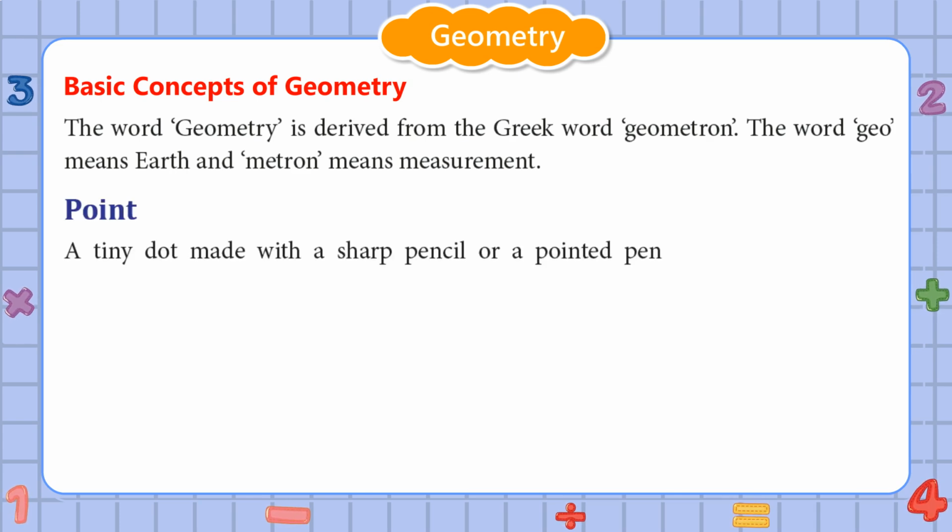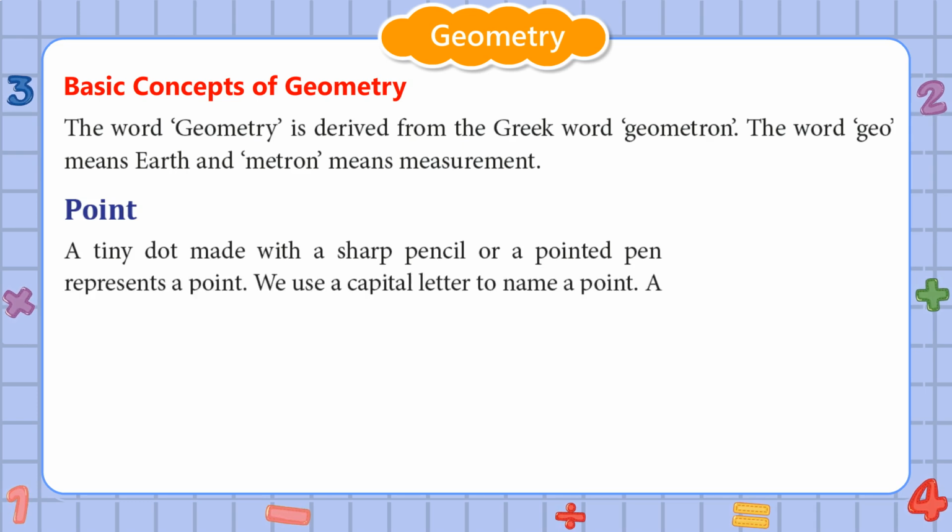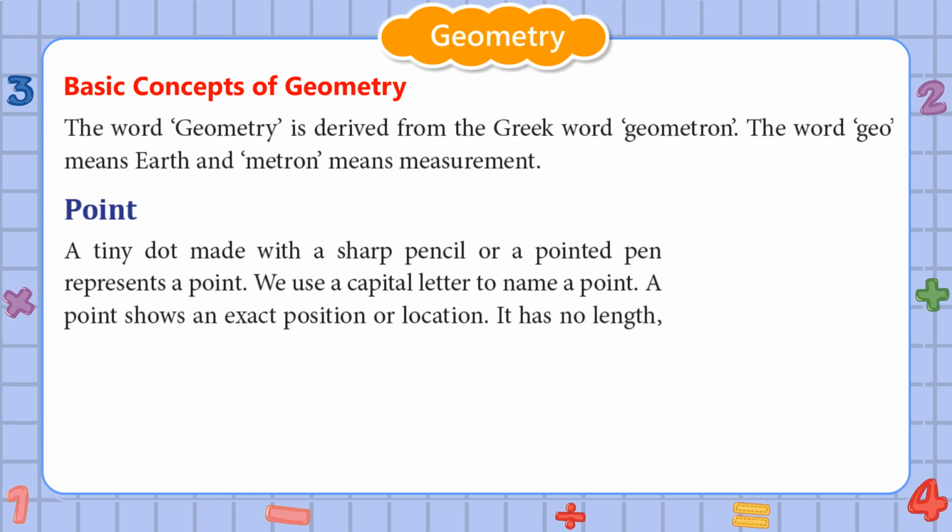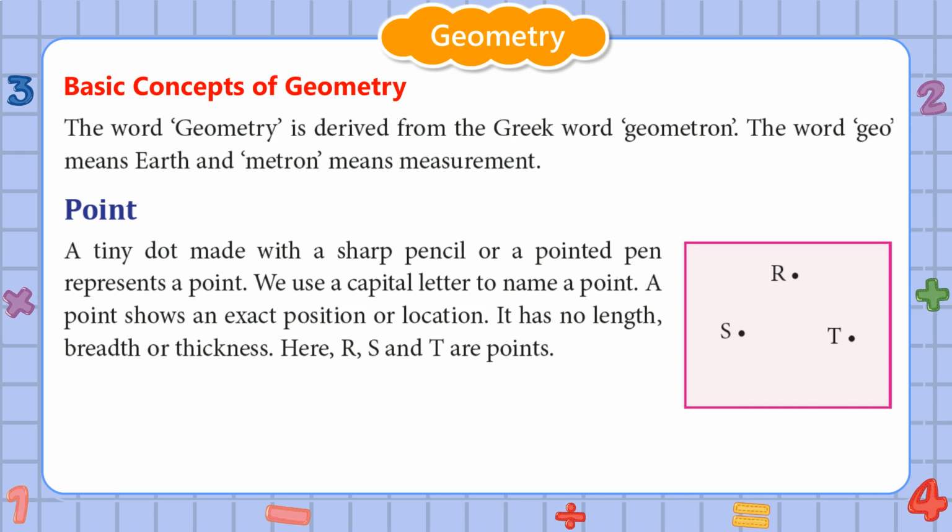Point. A tiny dot made with a sharp pencil or a pointed pen represents a point. We use a capital letter to name a point. A point shows an exact position or location. It has no length, breadth, or thickness. Here, R, S, and T are points.